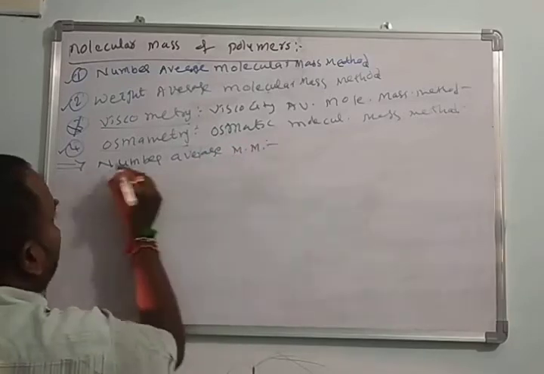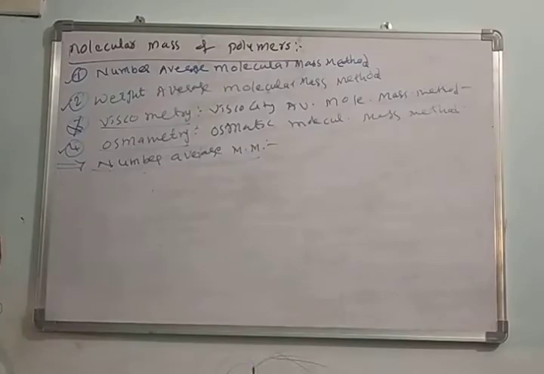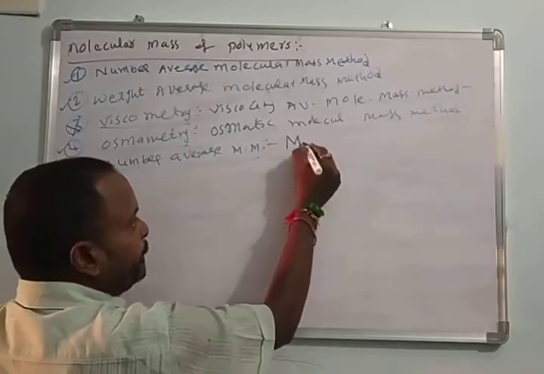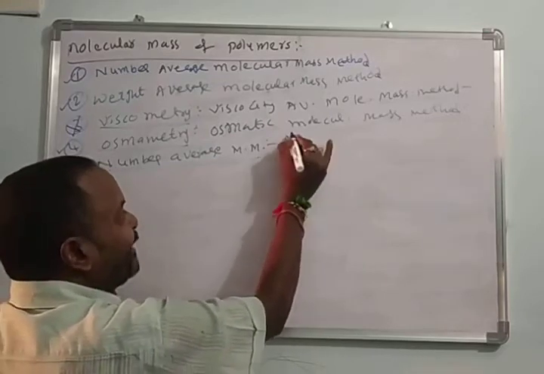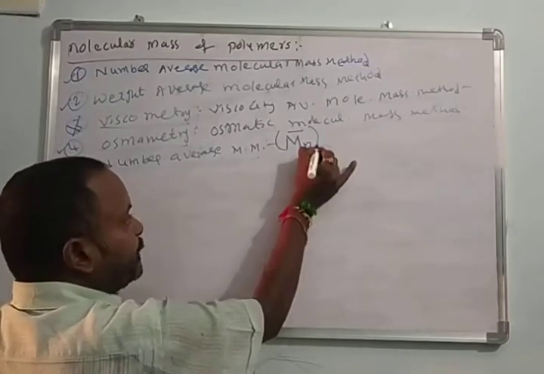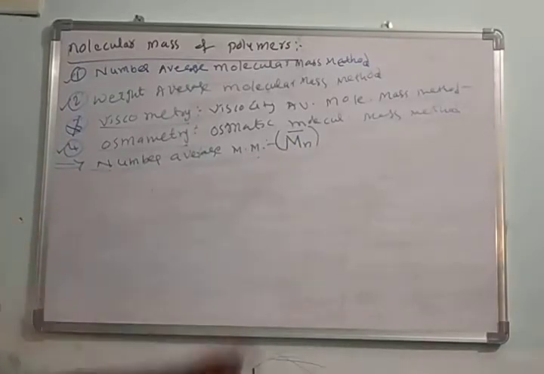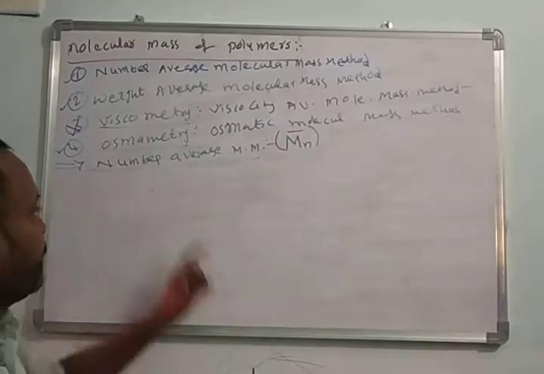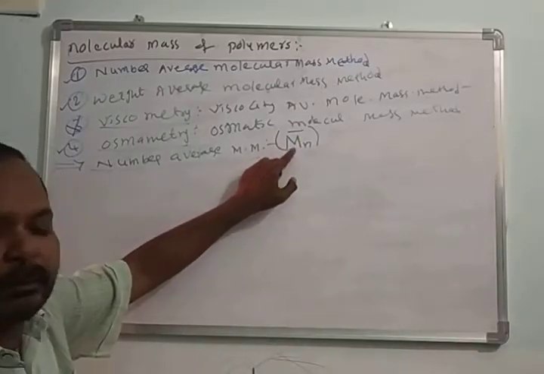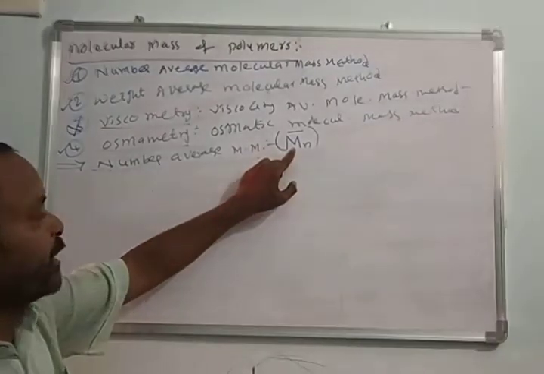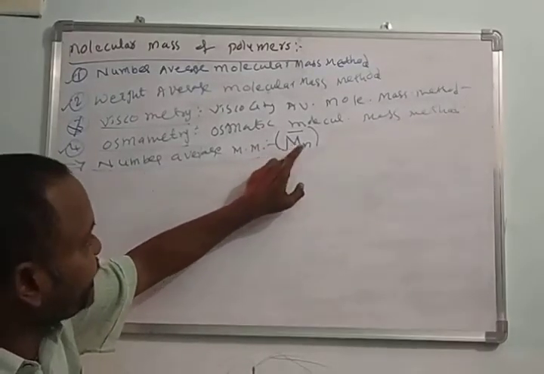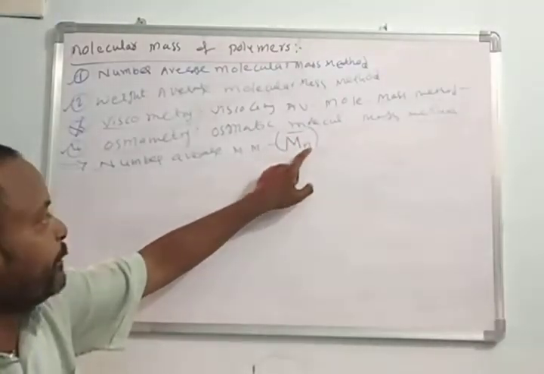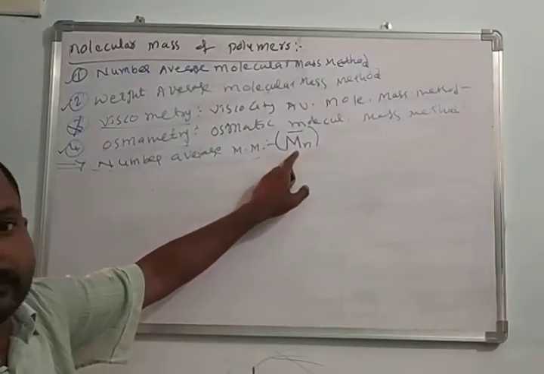molecular mass. Number average mass of the polymer is indicated with M. Number means n, average means bar. This is the symbol for the number average. Number average molecular mass of the polymer is indicated with capital M, small n, bar. Bar means average, n means number of molecules, M means mass.